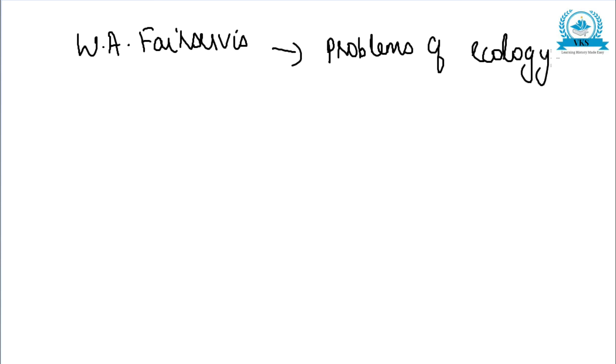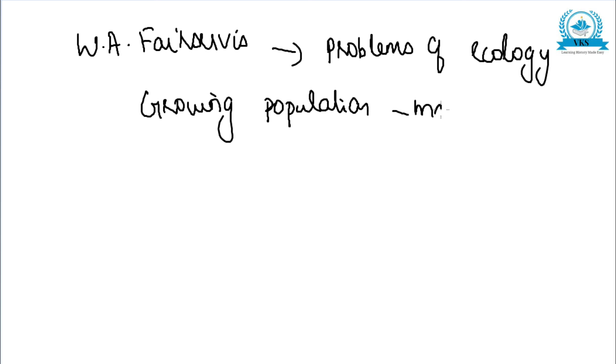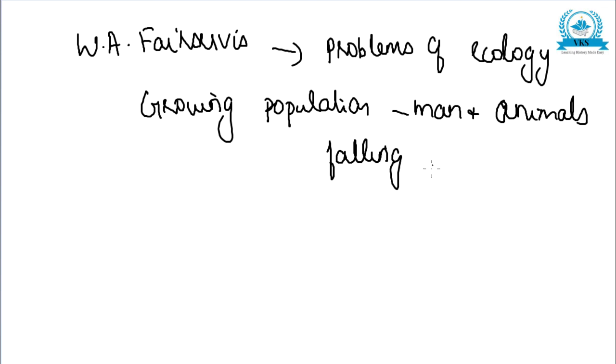According to him, problems of ecology must have been a cause for the decline of Indus civilization, that is, growing population of man and animals along with falling resources. When population is growing and resources are falling, that has an adverse effect.